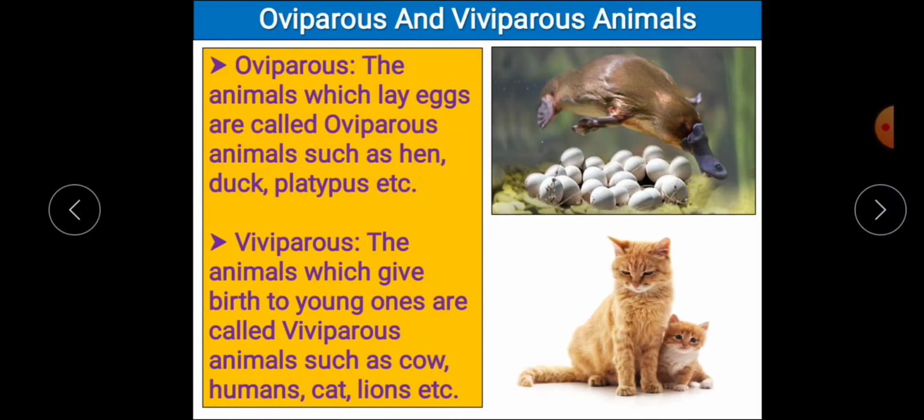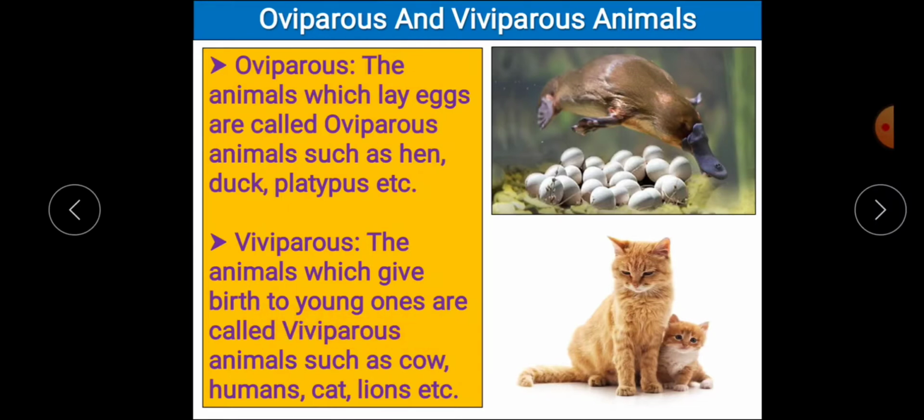The animals which give birth to young ones are called viviparous animals, such as cow, humans, cat, lions, etc. So when you compare oviparous animals and viviparous animals, oviparous lay eggs, viviparous directly give birth to young ones.